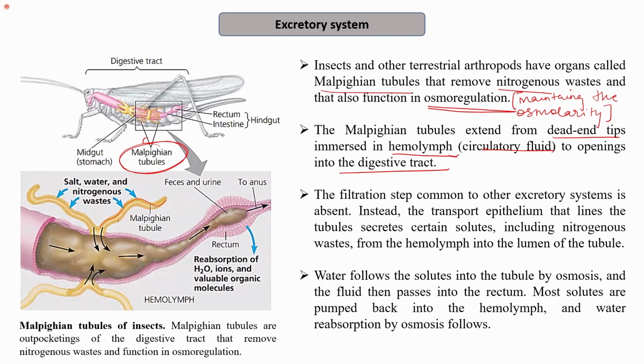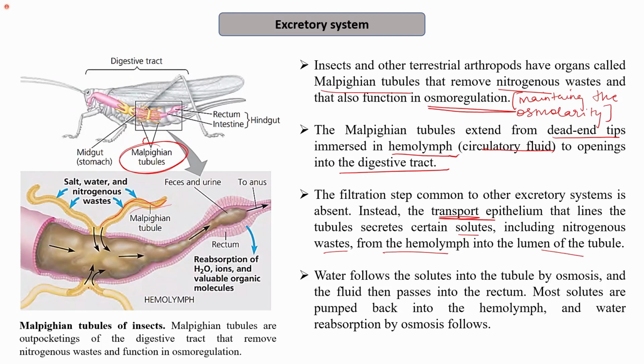The filtration step common to other excretory systems is absent. There is no filtration unit. Instead, they have the transport epithelium, which lines these tubules. So you can see that these are the linings of the epithelium, which are the transport epithelium, that lines the tubule and secretes certain solutes, including nitrogenous waste, from the hemolymph into the lumen of the tubule.